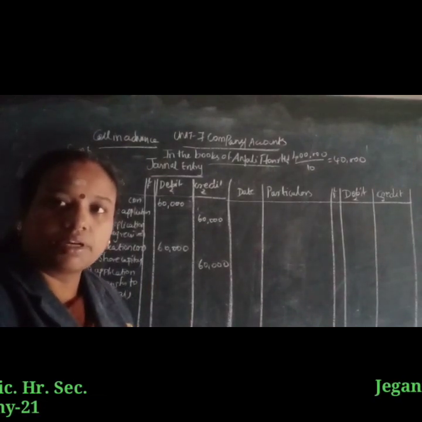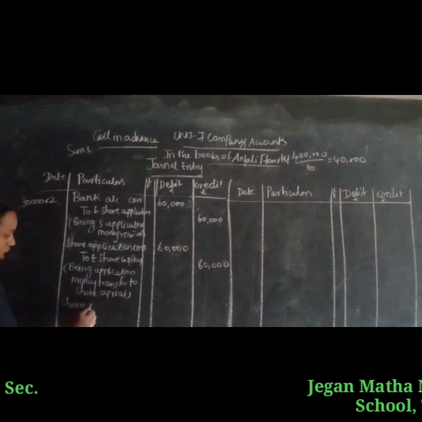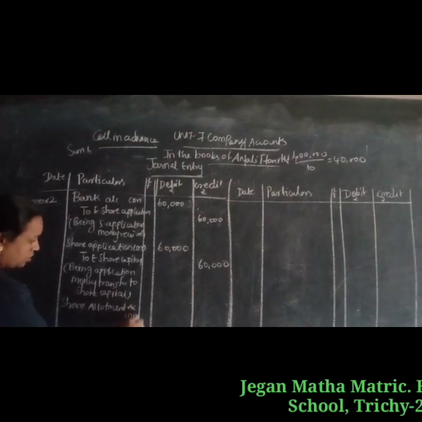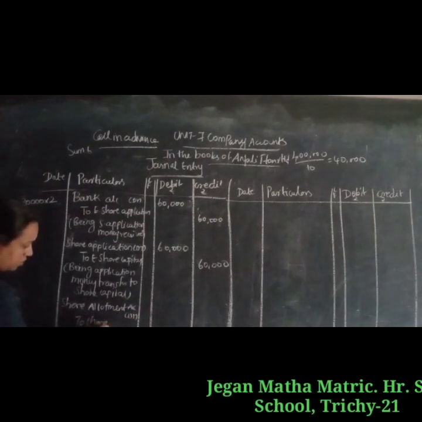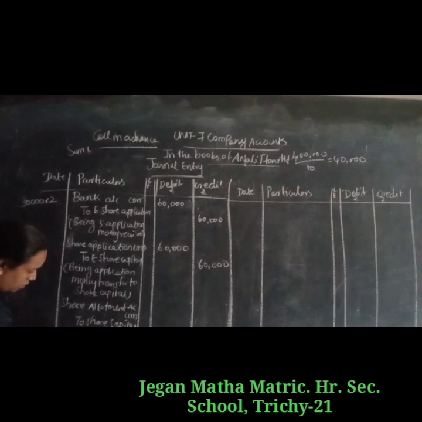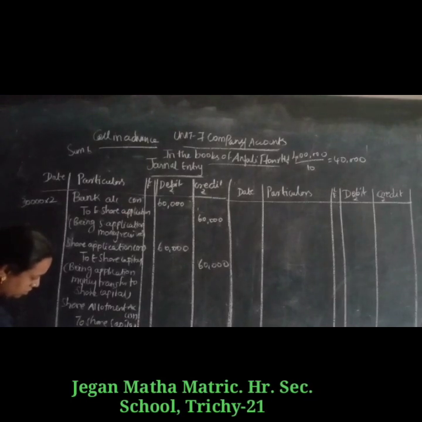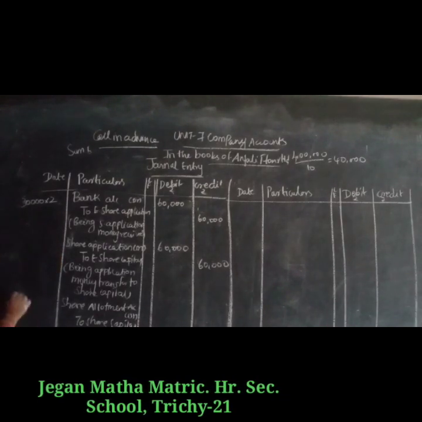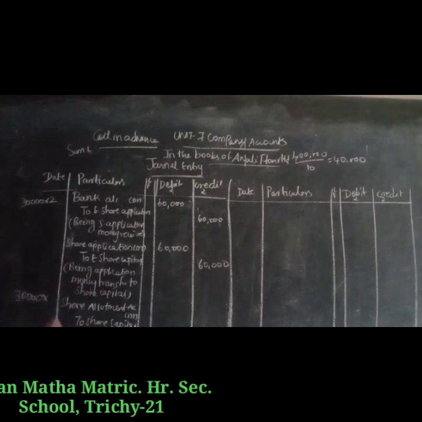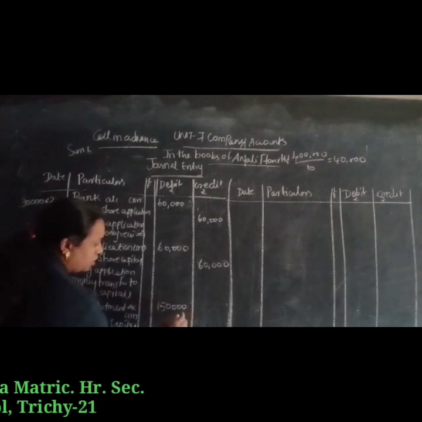So we write the allotment entry: Share allotment account debit to share capital, being allotment money due. 30,000 shares into allotment money of 5 rupees, 30,000 into 5 rupees, 1,50,000.